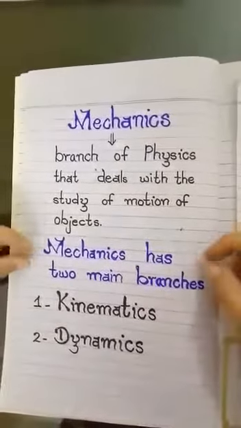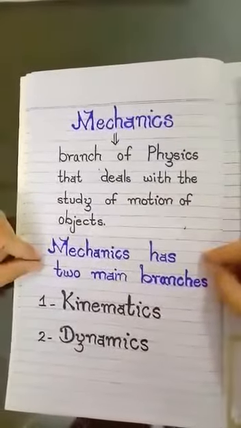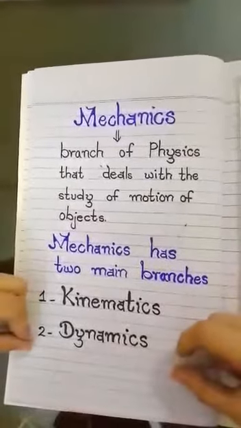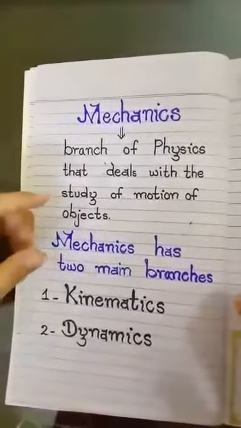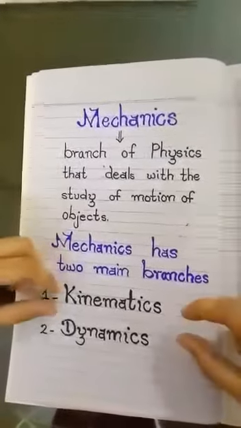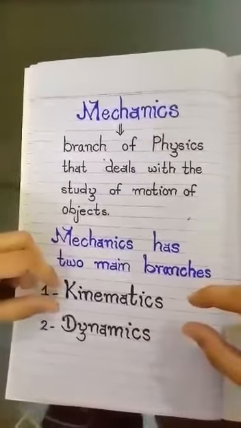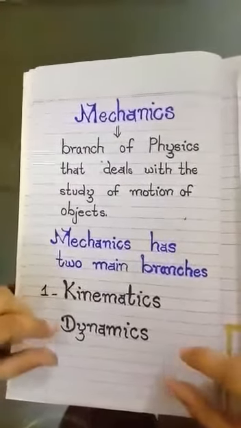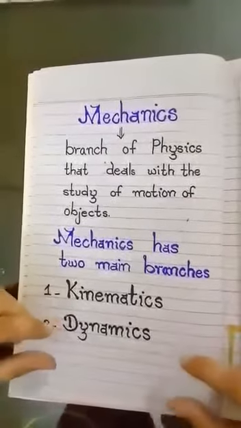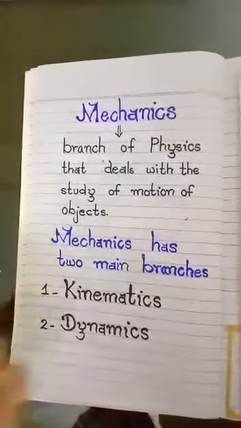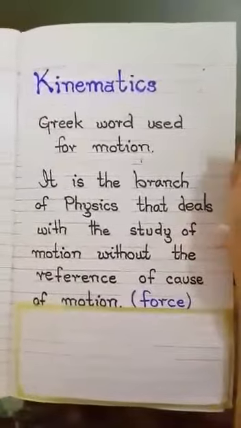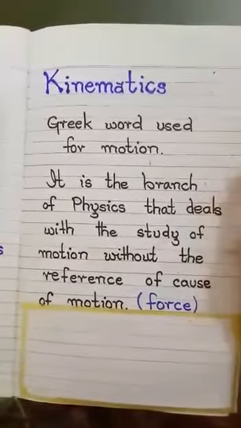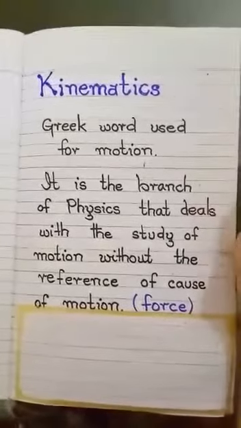Students, mechanics has two main branches: kinematics and dynamics. In chapter 2, our main focus is on kinematics. The whole chapter is about kinematics, and chapter number 3 is about dynamics. What is kinematics? Kinematics is a word taken from the Greek language, and it means motion.